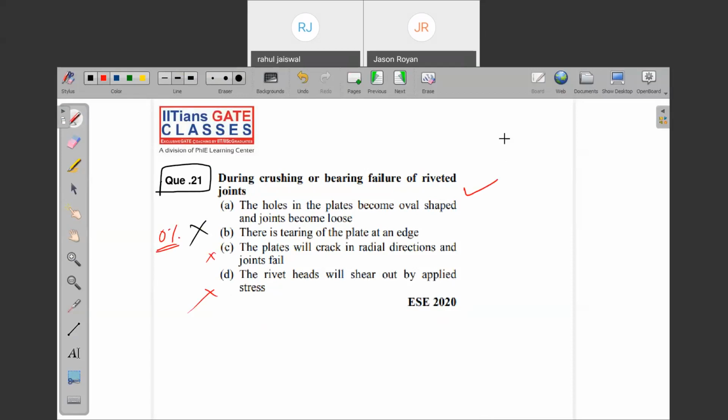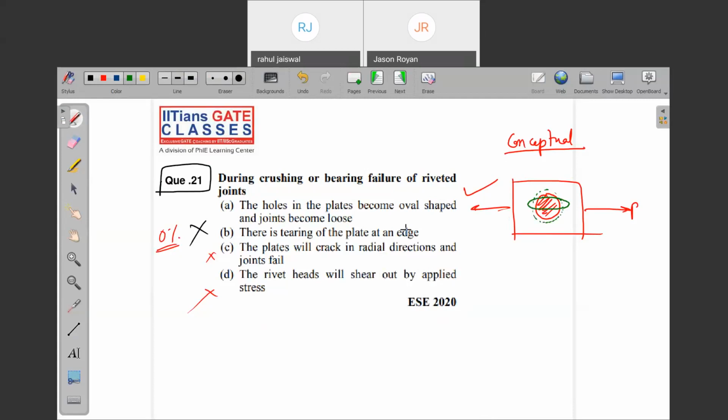Now coming to the conceptual clarity. I told you whenever it is subjected to loading and there is a hole, what is happening near the rivet hole? This is a rivet hole. Due to riveting, it is shifted and it makes a shape called what? Oval shape.